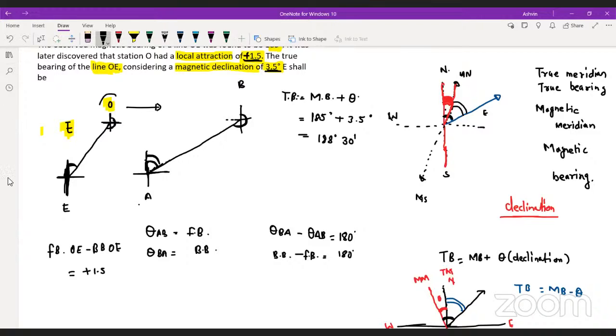To write the corrected true bearing, I'm going to do 188 degree 30 minutes plus 1.5 degree. The answer will be 190 degree.